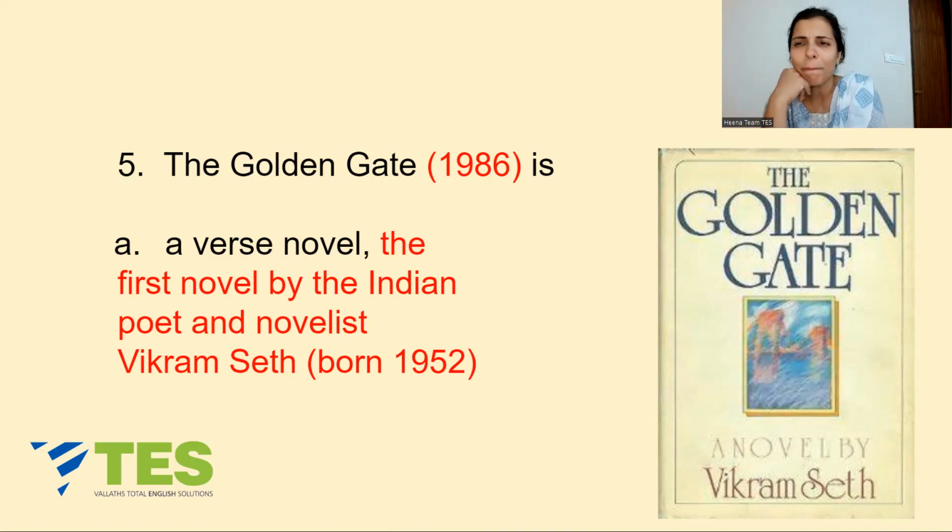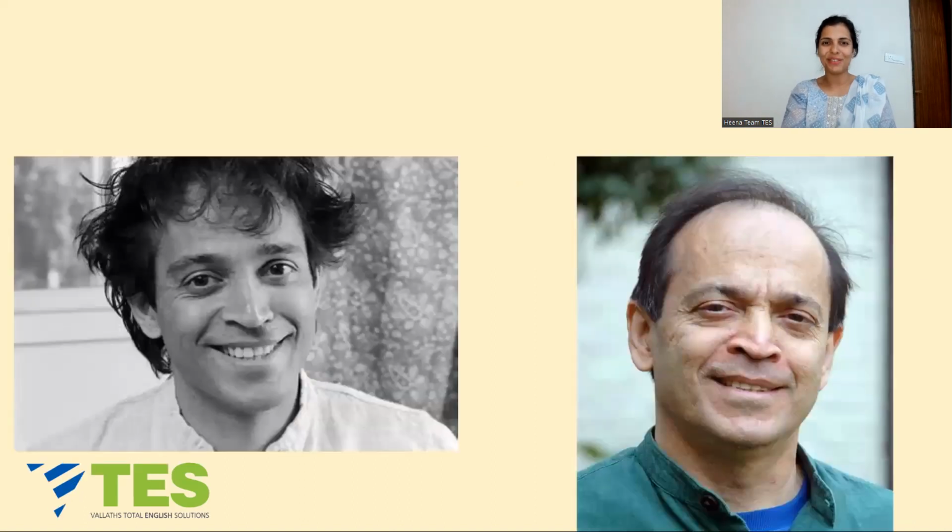अब आप बोलेंगे ये yuppie क्या होता है मैम? Yuppie is the short form of young urban professional or young upwardly mobile professional. Okay. और इस work का Golden Gate का protagonist है John Brown. You should know the names of the characters also. Now, okay, let's move on to question number 6.